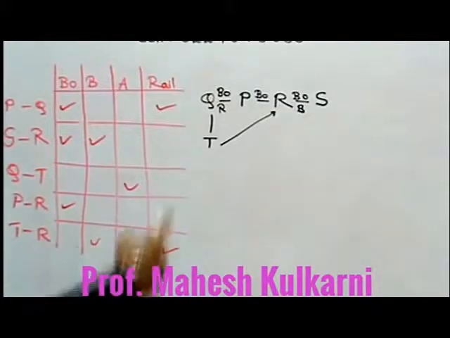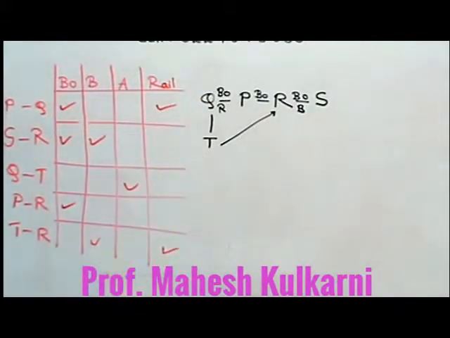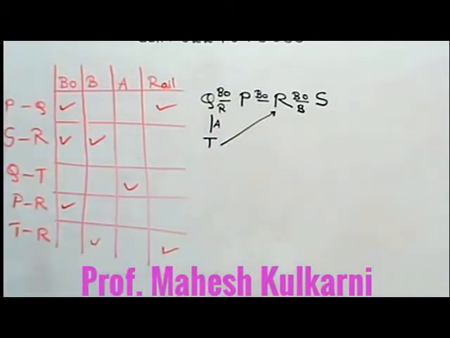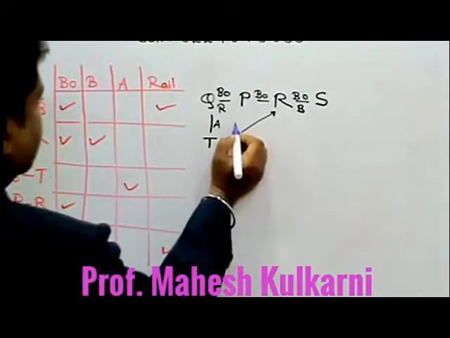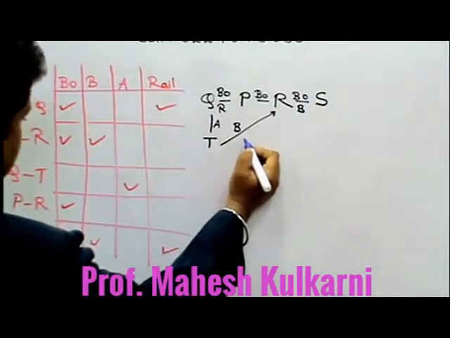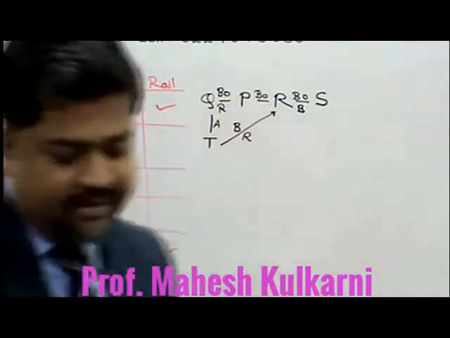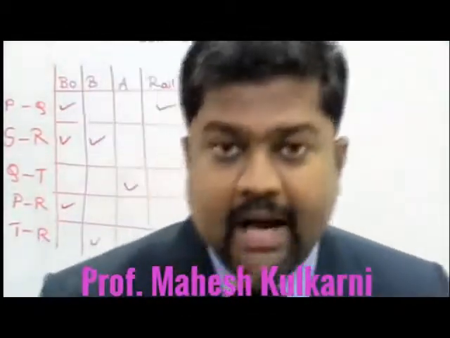If you travel Q to T, then it is by air. And ultimately T to R, it will be by bus as well as rail. So all 4 modes of transport are available as well as different routes are available between Q and S.